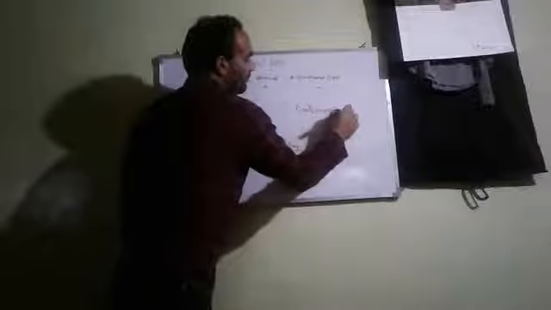For example, during bright light, we close our eyes. Why do we close our eyes?